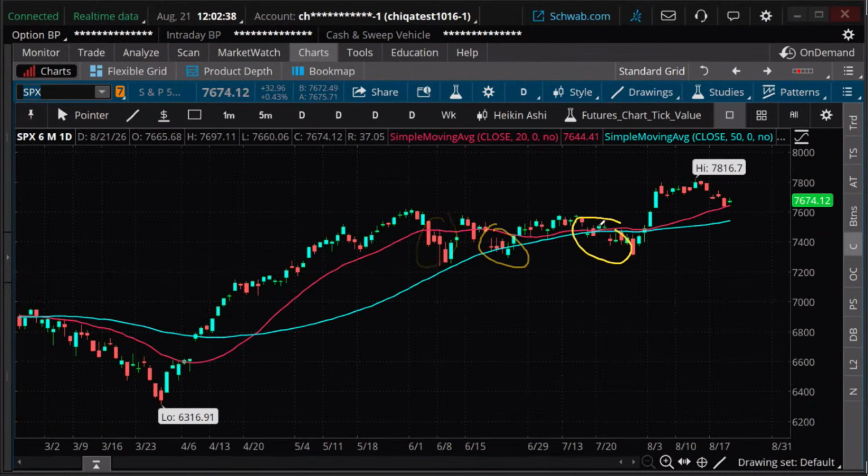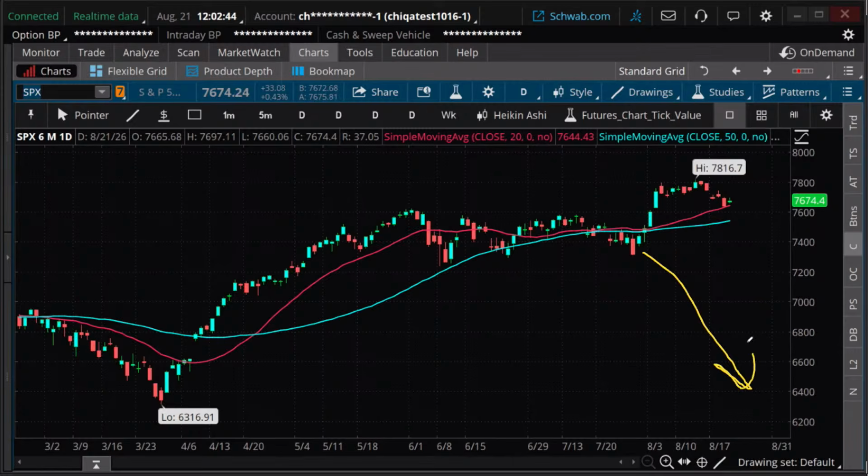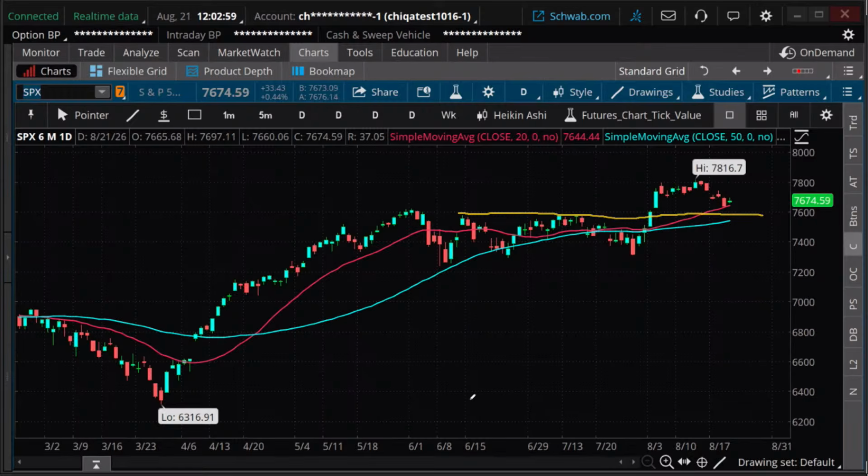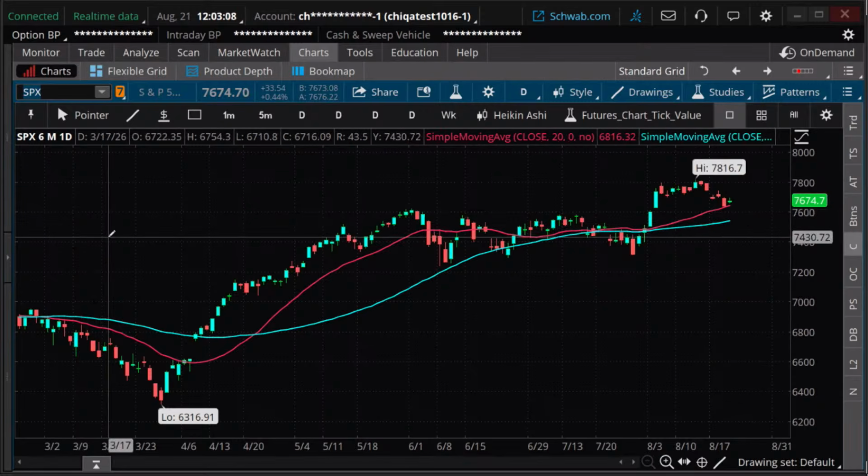At some point, maybe the whole thing goes way down, but right now I don't see any clear evidence that it's going to do anything but what it's been doing here. If I were to look at potential support levels, I'd probably say these highs that we've had here, roughly in that area, is a potential support level. The 20-day moving average is a potential support level as well. So those are all things to consider on the overall market.